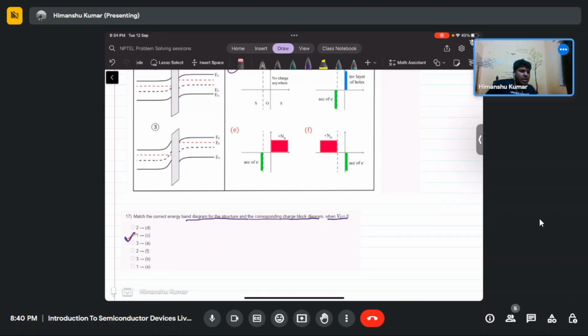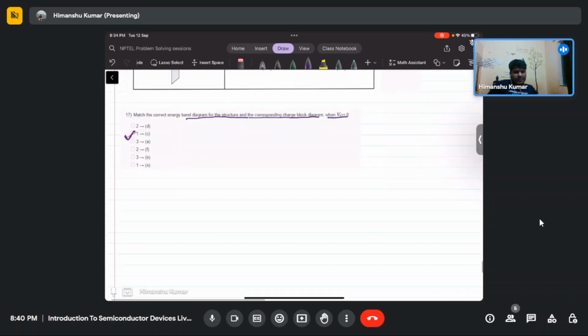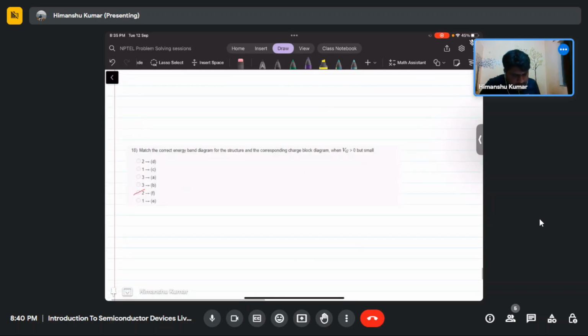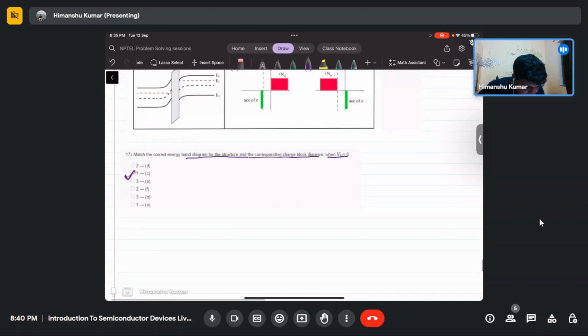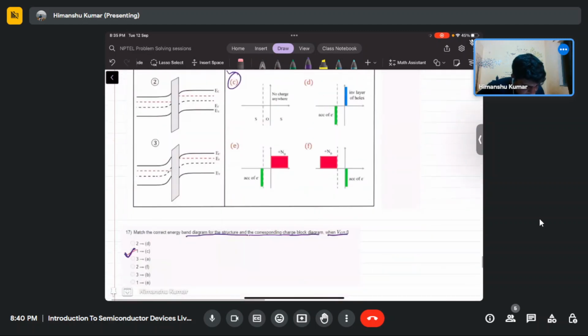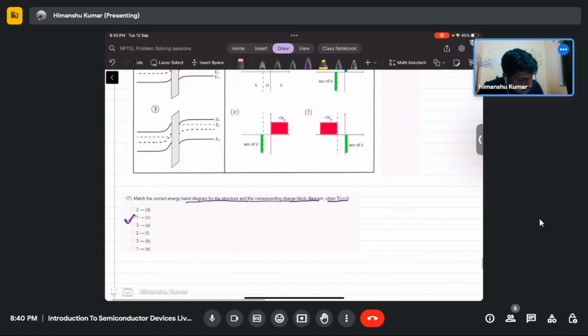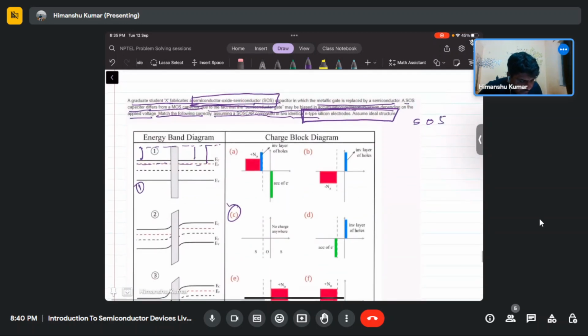When you apply zero gate bias, match the correct energy band. So for this first case, when the gate voltage is 0, the correct answer will be 1 matched to C1, the C option. So this C option is correct.